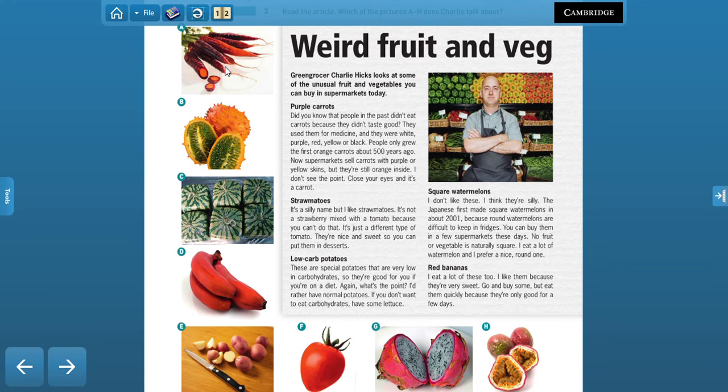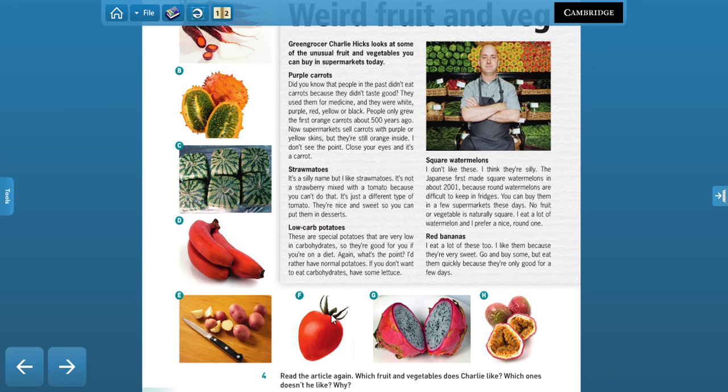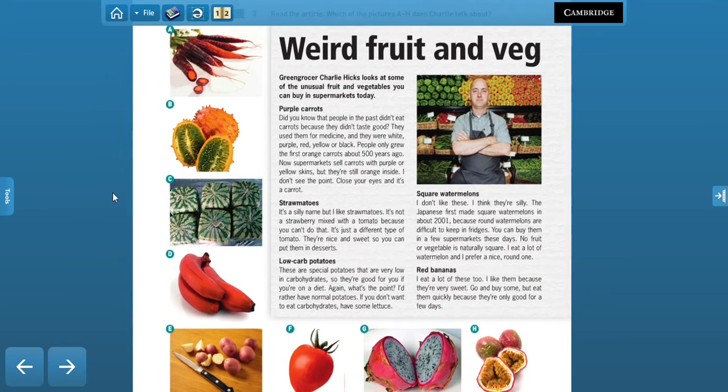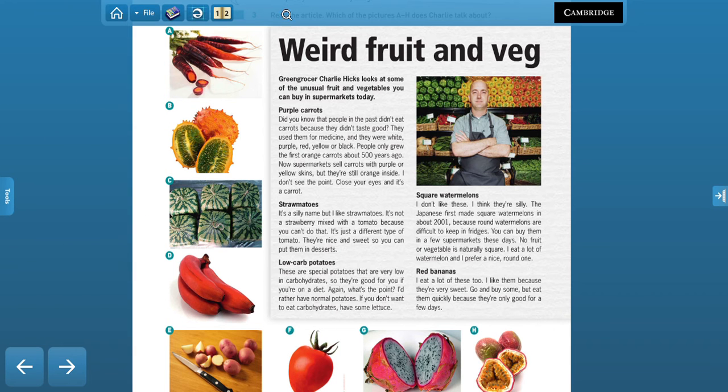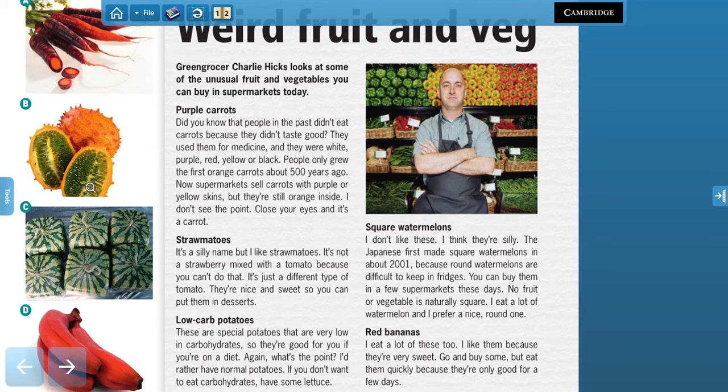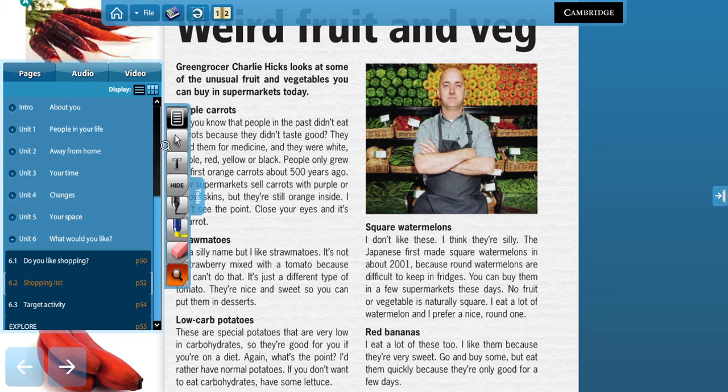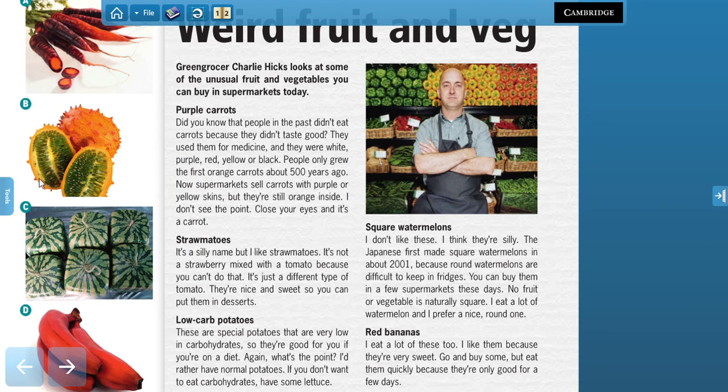So let's try to see which of these items he mentions in the article itself. Okay, I'm going to make it a bit bigger for you so you can pause the video and read. And then, of course, you have to match them. So please pause the video now and read the articles. If there are any words that you don't understand, you can look them up in a dictionary.